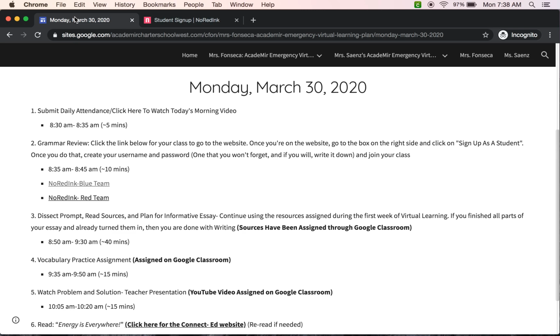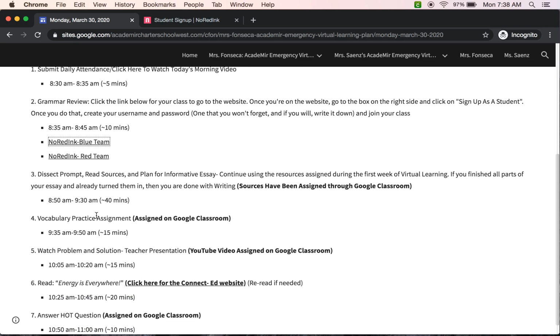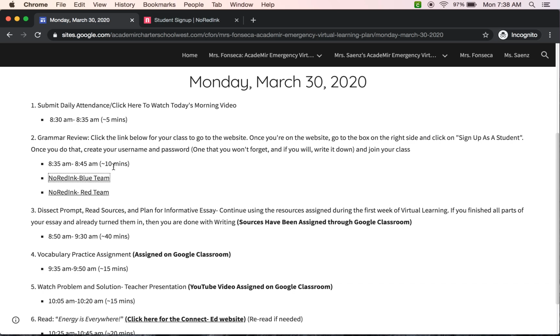And so that should be no red ink. It should be very simple. It's already there for you. Now, it should take you about 10 minutes. Today might take you a little bit longer because you are creating that username and password. But again, you see how it says here, don't forget. If you're going to forget, write it down.